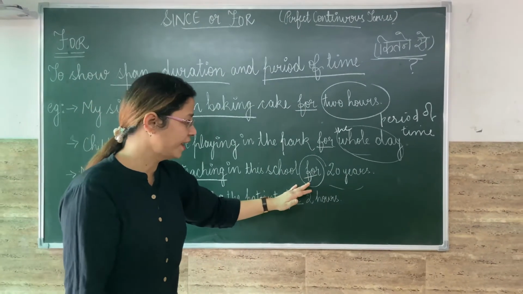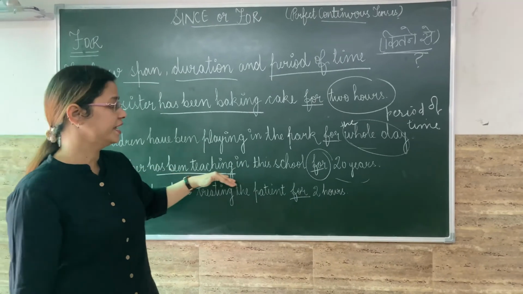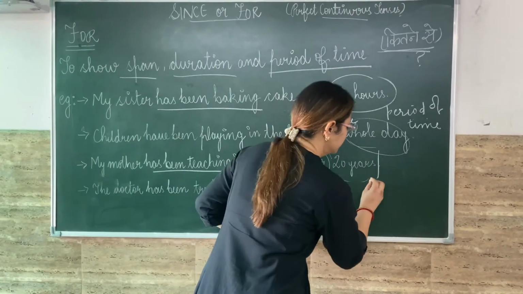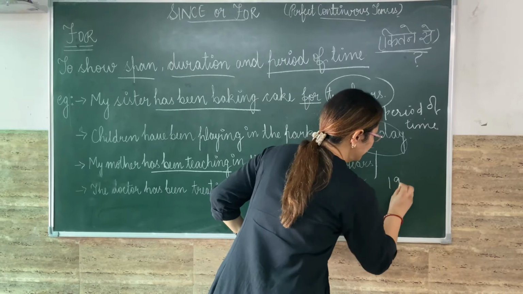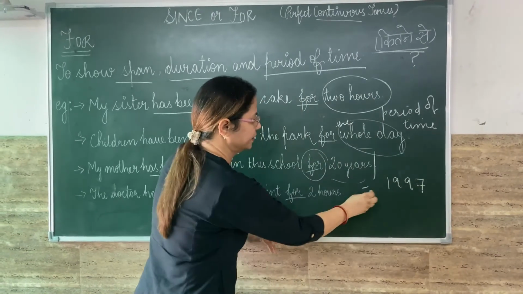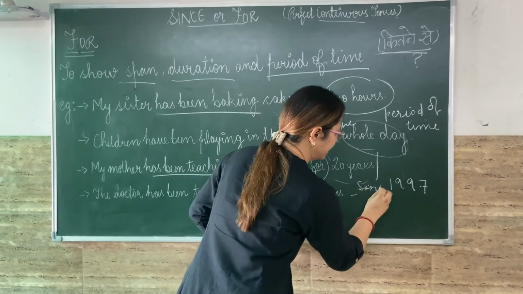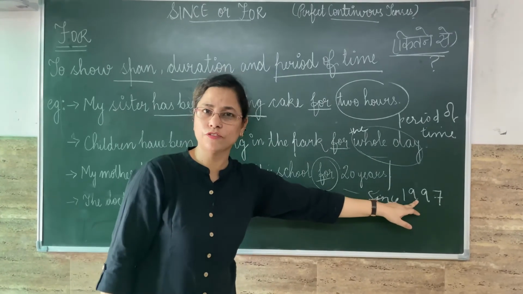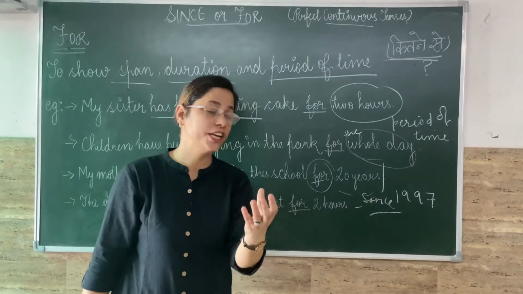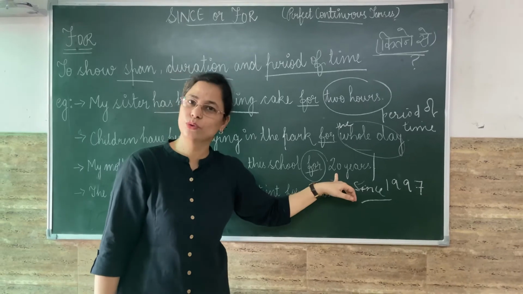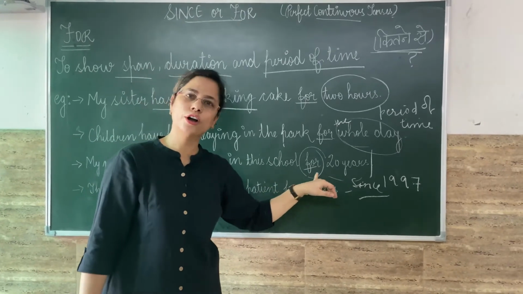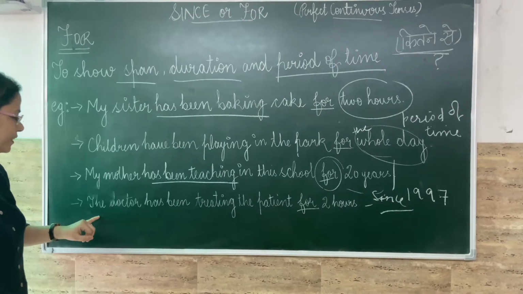See the difference. If I say my mother has been teaching in this school 1997. कब से? Then we use since 1997. This is point of time. So since and duration. This 20 years is duration. So for 20 years.